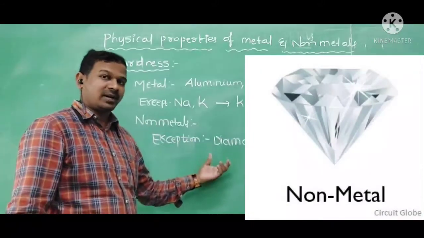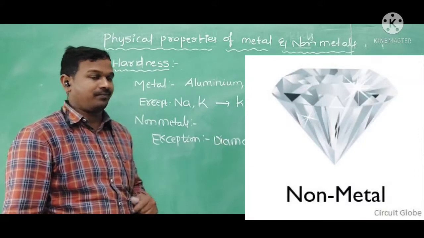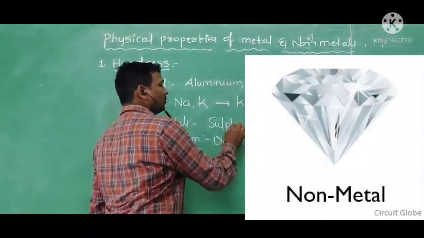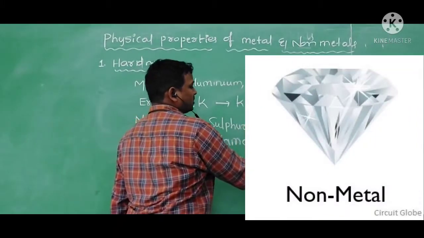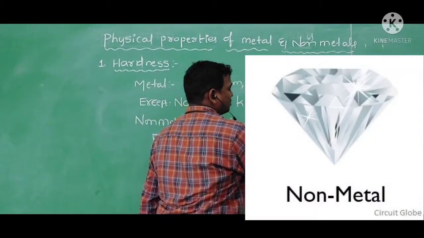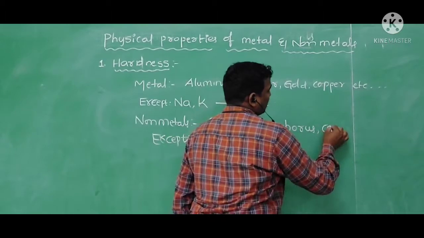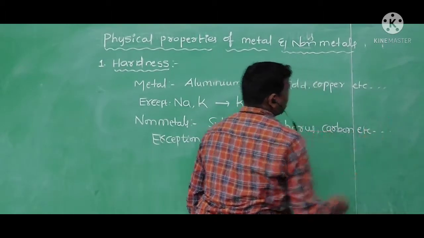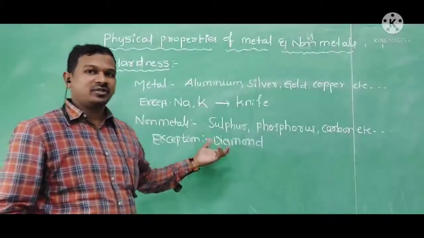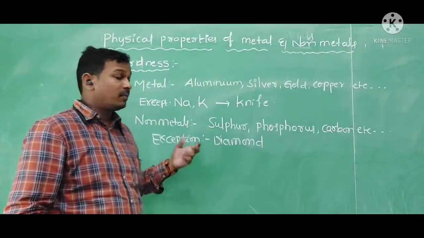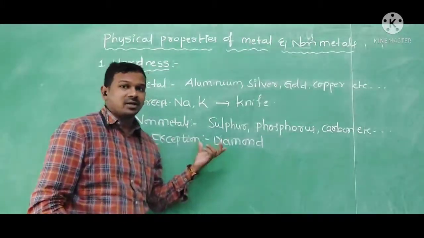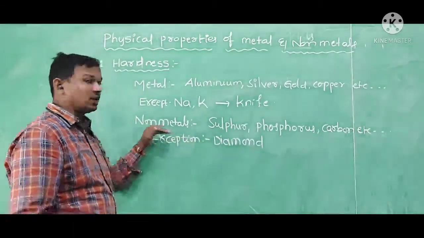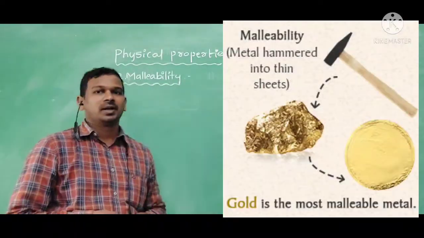Sulfur, phosphorus, carbon, etc. are the materials which are very soft in nature, but except diamond, this diamond is very hard in nature. So this will come under the non-metals.